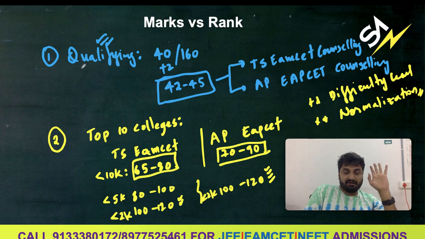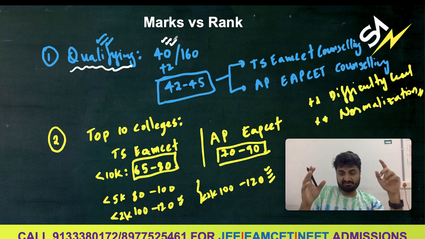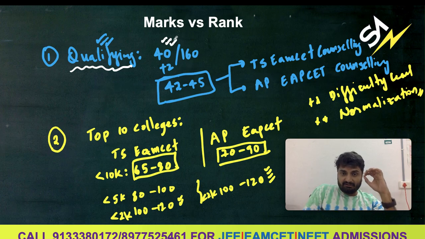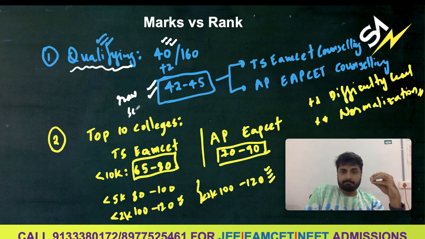So EAMCET 2024 qualify avvadaniki minimum mark will be 40 after normalization. So మీకు 40 to 45, 42 to 45 మీకు రా స్కోర్ వచ్చిందంటే మీకు నార్మలైజ్ అయ్యాక 40కి వచ్చే ఛాన్స్ ఉంటుంది.